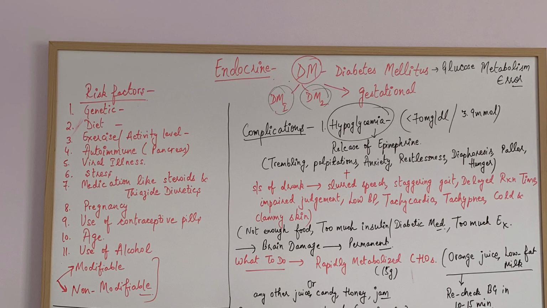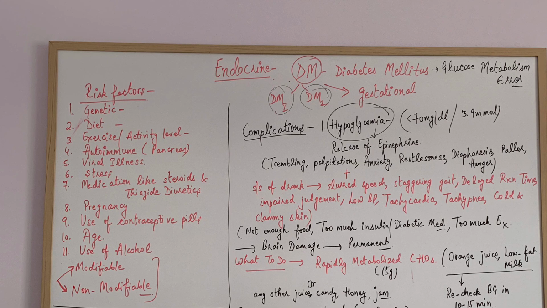The sixth one is stress levels. High levels of stress increase the amount of insulin the body requires, and it leads to hyperglycemia. Seventh is medications like steroids, for example prednisolone, and thiazide diuretics. These are also medications that can lead to hyperglycemia.